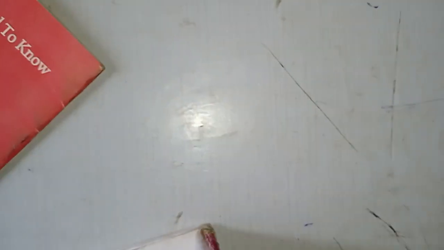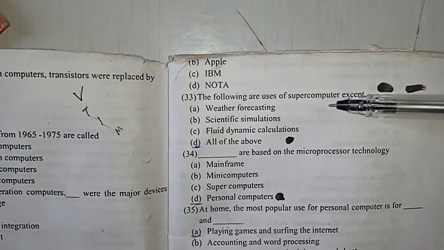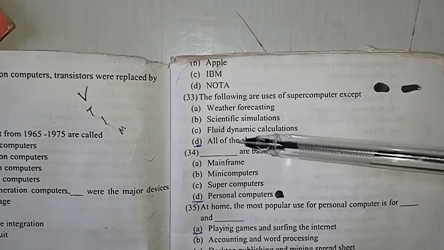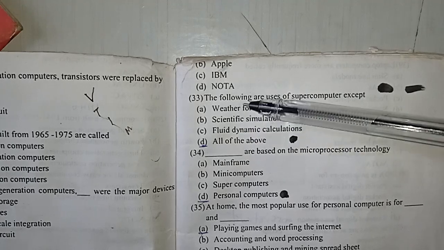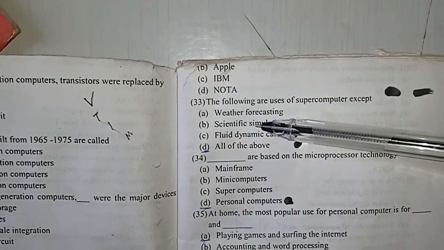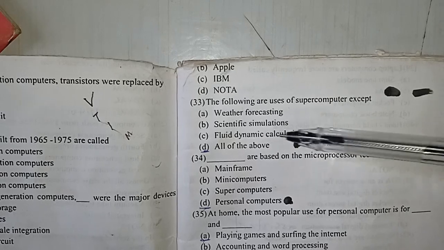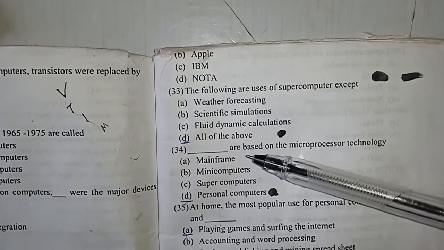Let's check number 32. The following are uses of supercomputer except all of the above. So what you have here, they are all uses of supercomputer: weather forecasting, scientific simulations, fluid dynamic calculations. They are all uses of supercomputer.